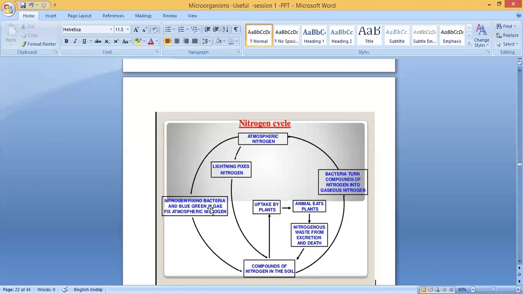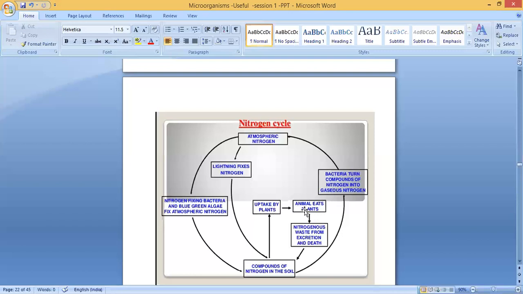And also some blue-green algae. There are different types of algae: green algae, brown algae, and blue-green algae, and blue-green algae also fix atmospheric nitrogen. So these nitrogen fixing bacteria and blue-green algae will convert nitrogen into nitrogen compounds. Clear? Now the compound of nitrogen is formed in the soil and it is used by the plant. Clear? The plant uses that nitrogen for synthesis of proteins and all. Now it is part of the plant.